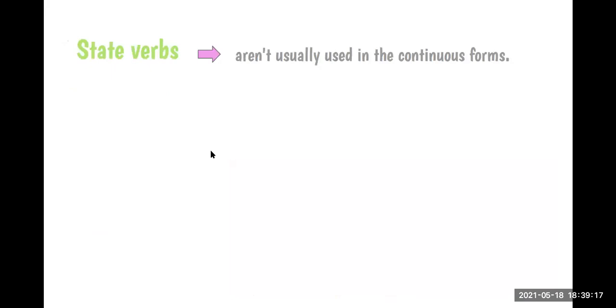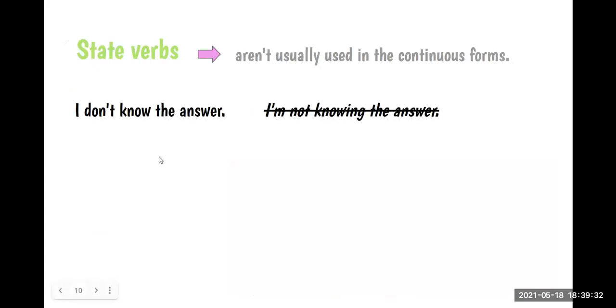But also, we have this rule that is very important when we talk about state verbs. It says state verbs aren't usually used in continuous forms. For example, we say, I don't know the answer. We don't say, I am not knowing the answer. As you can see, know is a state verb.